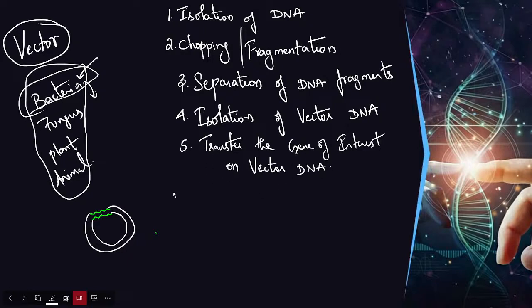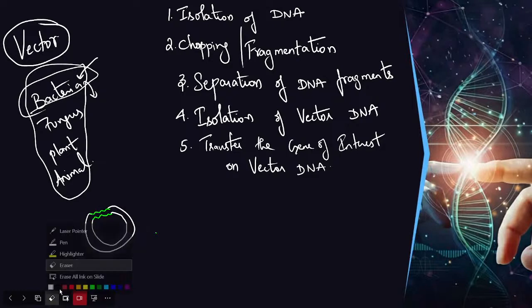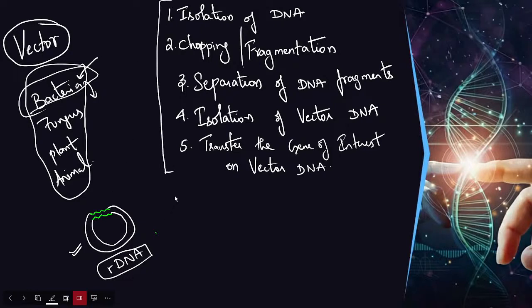And now after this process, we will call this entire DNA recombinant DNA. What is this DNA called? Small r DNA. Which means we are producing recombinant DNA first. So these are the few steps to produce what? Recombinant DNA.